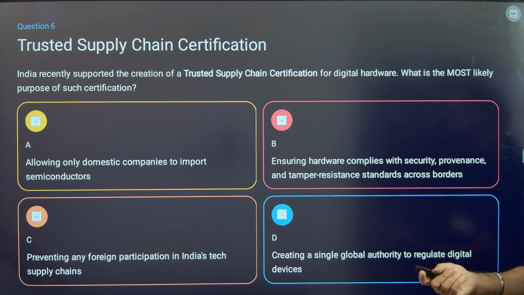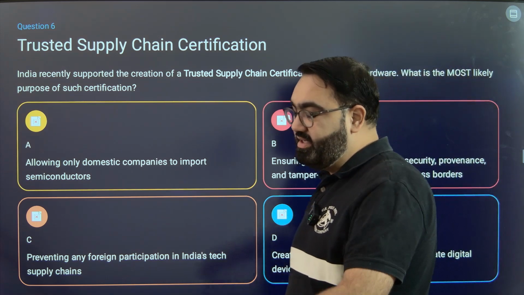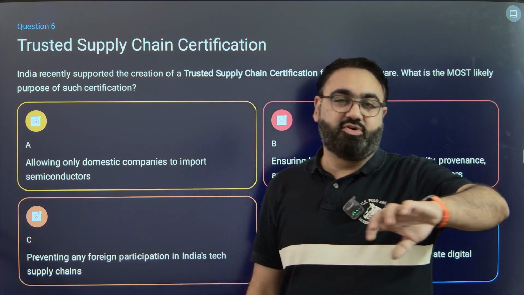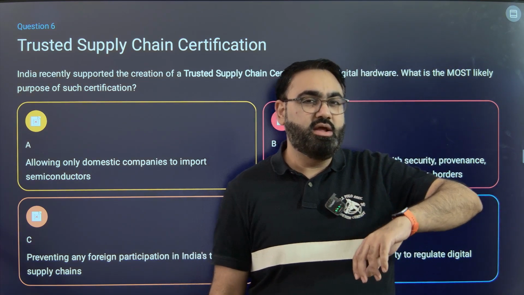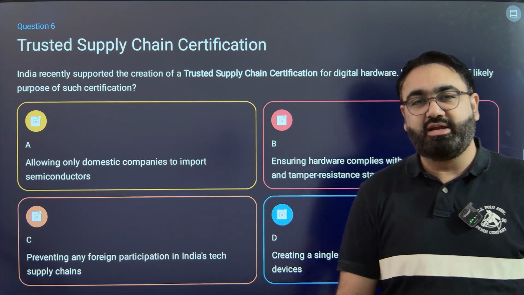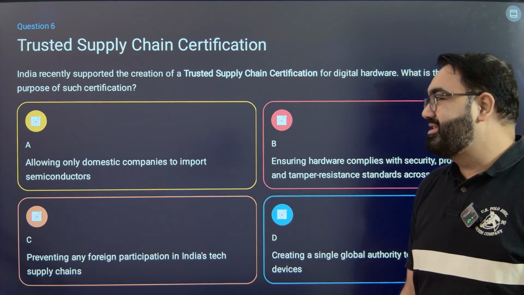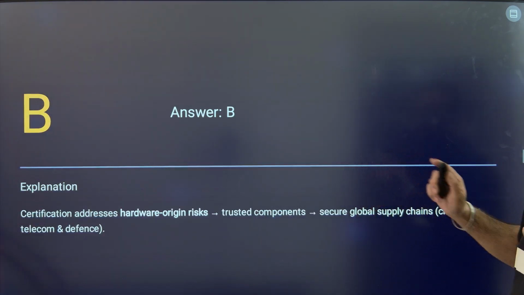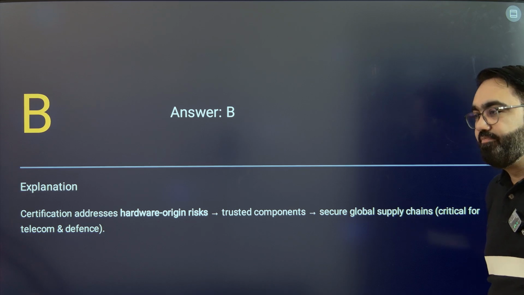Yes. So the idea of certification is to certify that it meets the quality, the checks, whatever you want in a certain product, you want it to meet to that level. That is where the compliance comes in. That is where the certification comes in. The answer thus here will again be B.